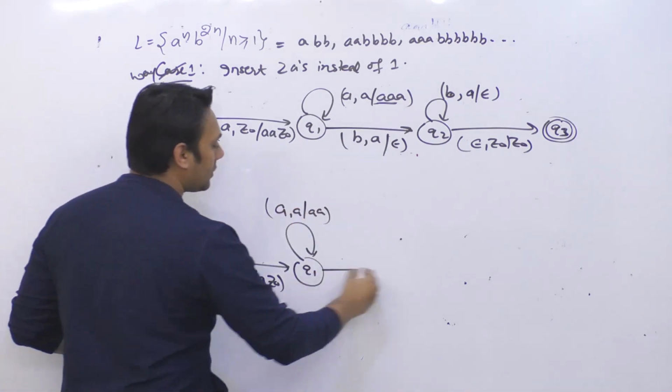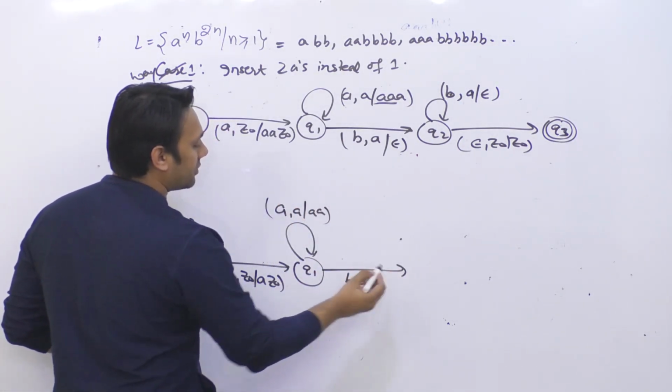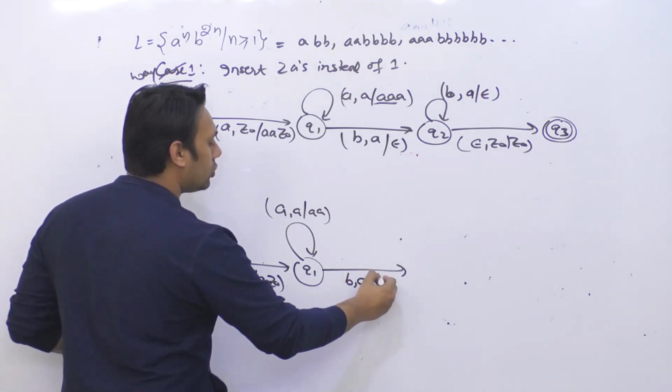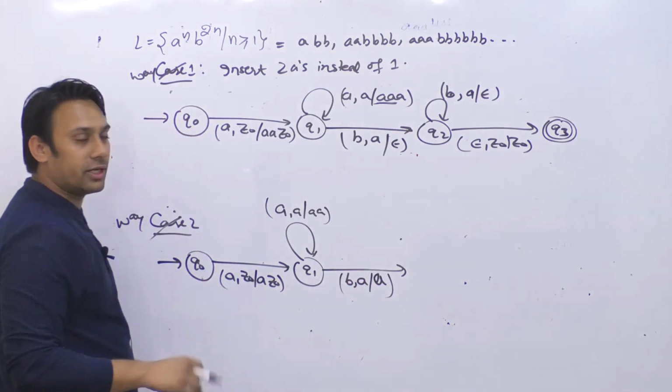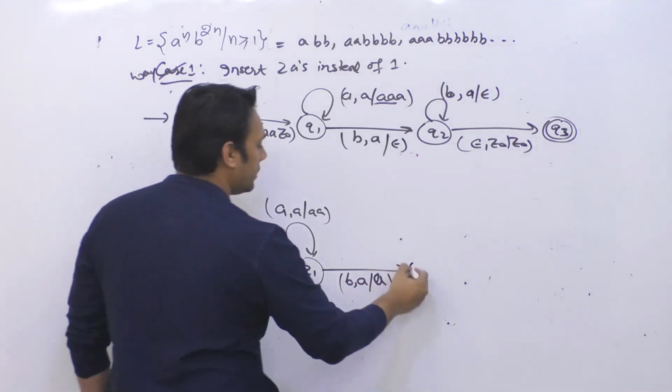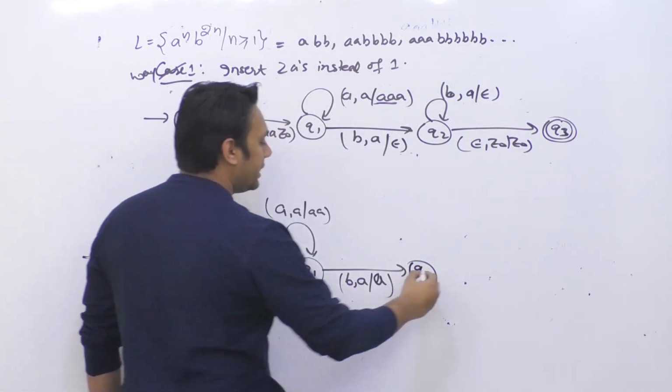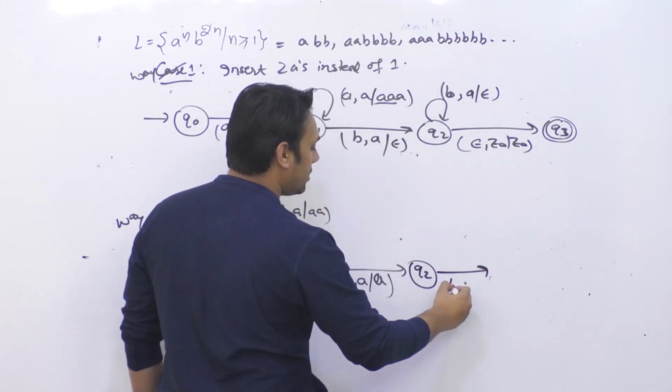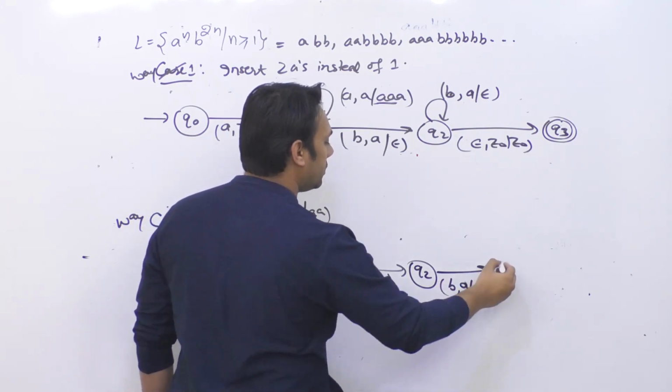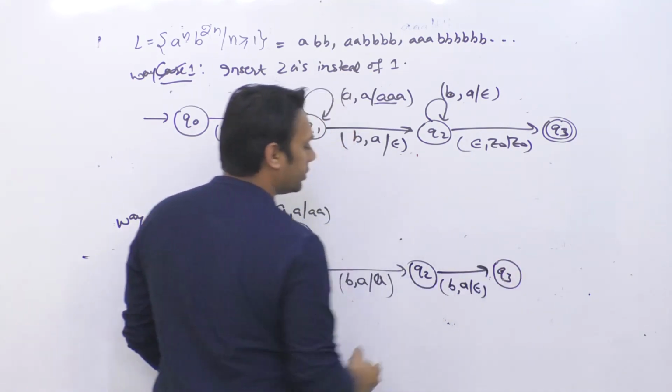inside the stack. As soon as you get a b, the stack will be containing a's. Do not do anything on the first b. Then you are going to the state q2. As soon as you get the second b, then you are going to remove an a. So you go to the state q3.